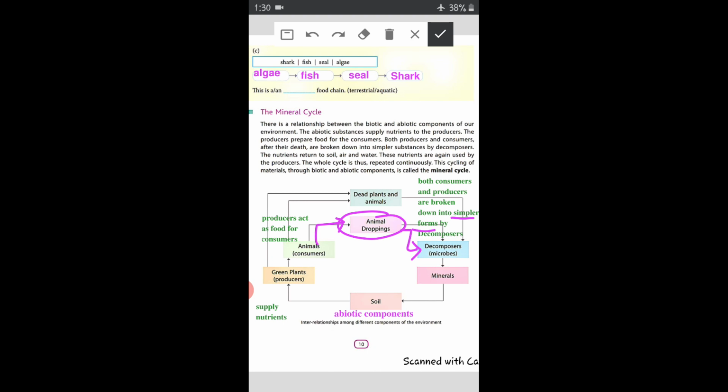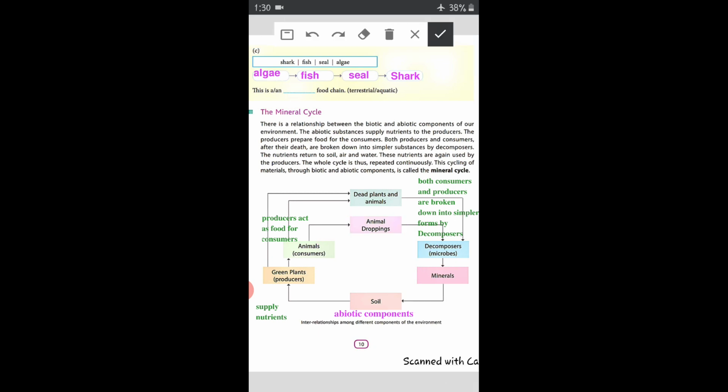These simpler forms then mix with the soil and are known as minerals. These minerals go into the soil because decomposers, or microbes, live mostly in soil, and they give this whole